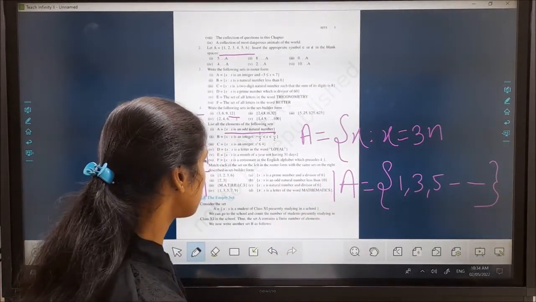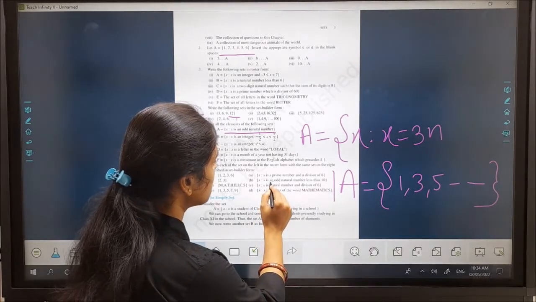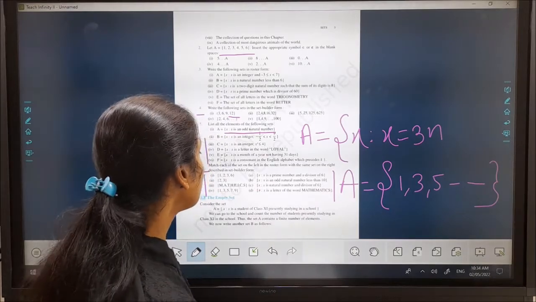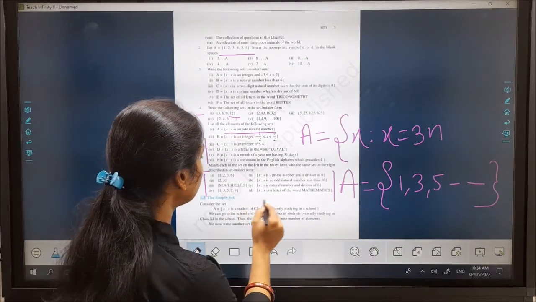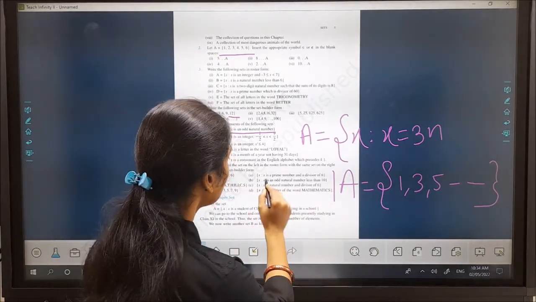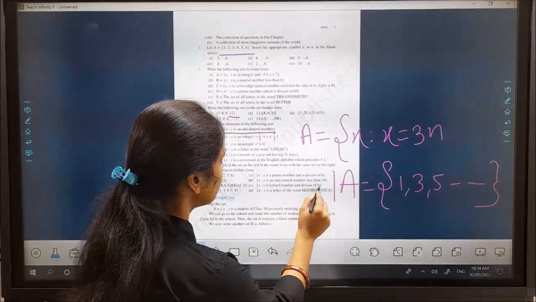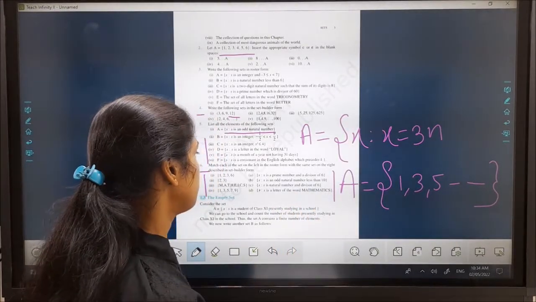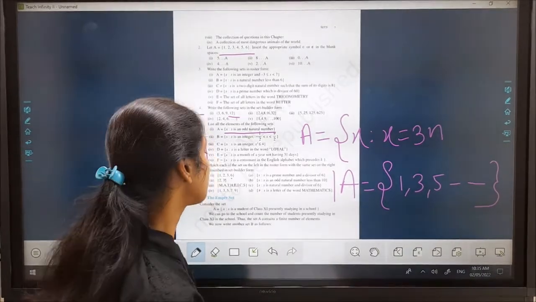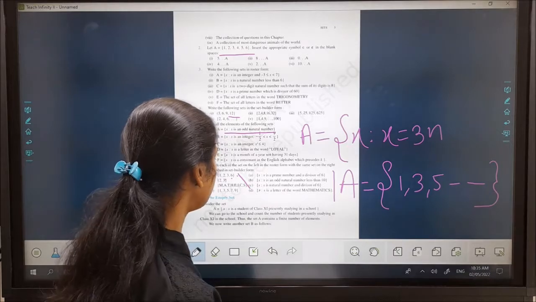Is it correct? No, this is not correct. Collection of all those x where x is an odd number less than 10. Then which one will be the answer? x is a natural number and a divisor of 6. Because 1, 2, 3, 6 are divisors of 6. That's the match.